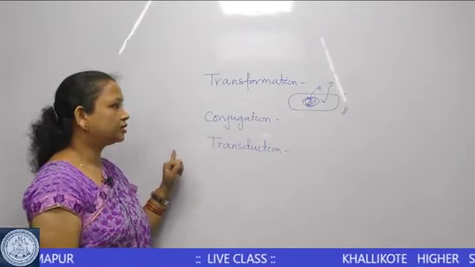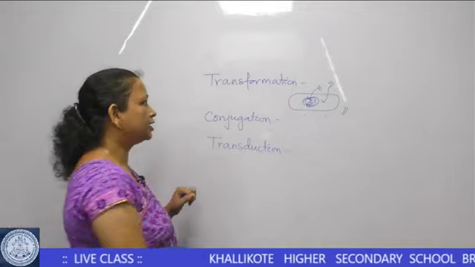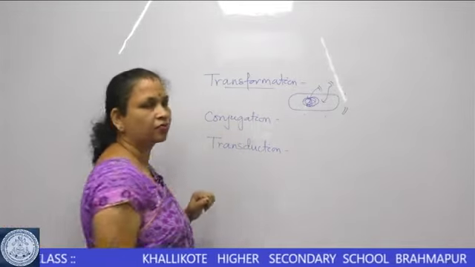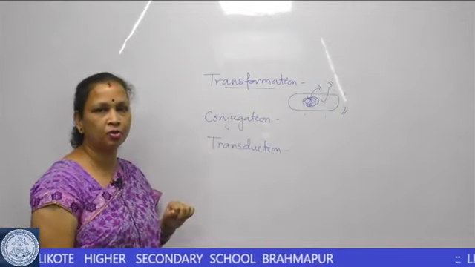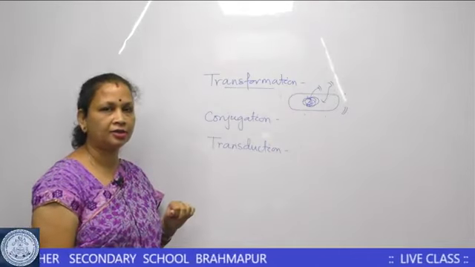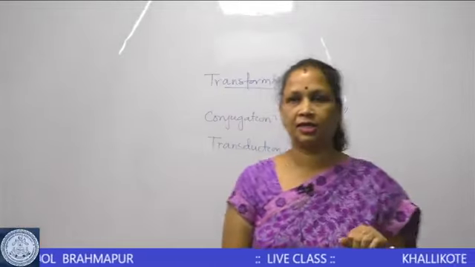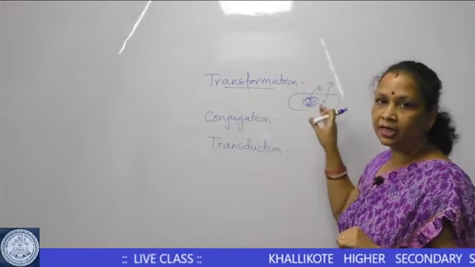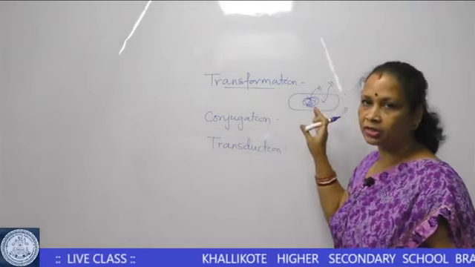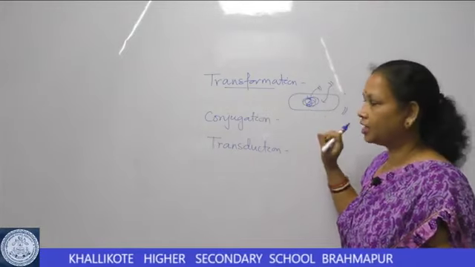Whenever this type of genetic transfer occurs, it is called transformation, commonly seen in the 2 forms of Diplococcus pneumoniae, the R type and S type, which can exchange segments of DNA taken up from the outer environment. So, it is the transfer of DNA from the external environment.